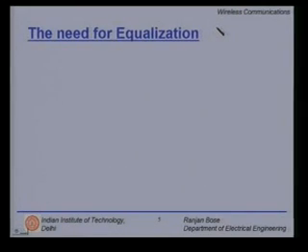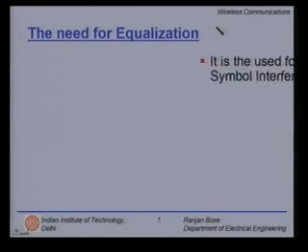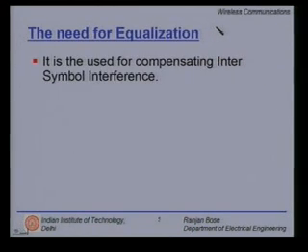Let us look for the motivation first. What is the need for equalization? Why do you need to equalize at all? Equalization is used for compensating inter-symbol interference. We work in a multipath environment wherein most of the time the received signal comes from several multiple paths, thereby causing inter-symbol interference.